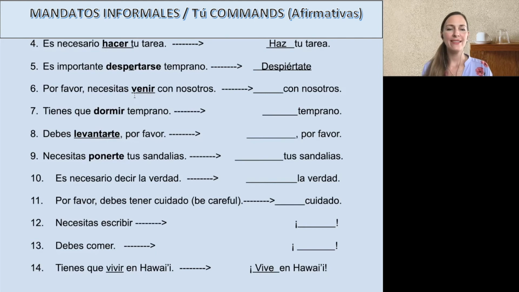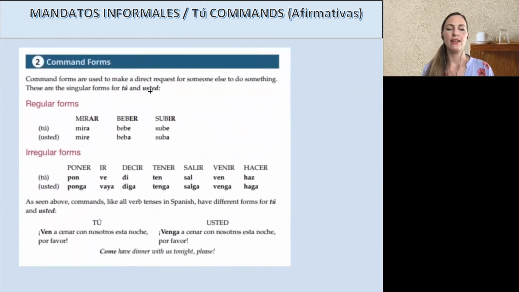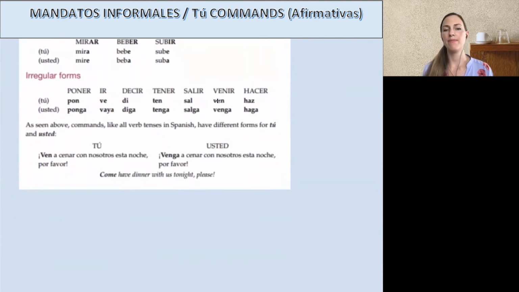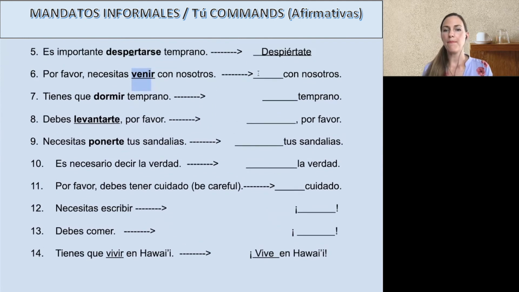Bueno, número 6. Por favor, necesitas venir con nosotros. Venir. Uh-oh. If you didn't study which ones are irregular, you might not remember that this one is irregular. Pero sí, lo es. So instead of viene, we have to be like, oh, it was irregular. What was it? Then you remember and you say, oh, yes, it was ven. Or you look, ven. Okay. So that's what it is. No need to do anything more to it. Ven con nosotros. So I'm saying tú. Por favor, come with us.